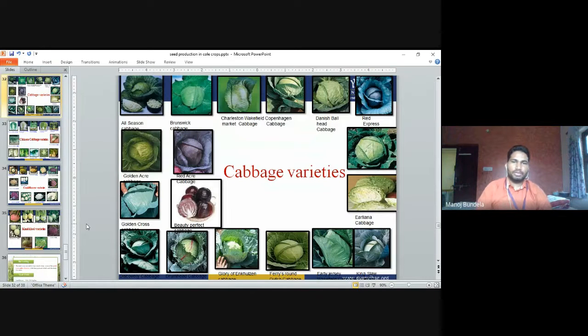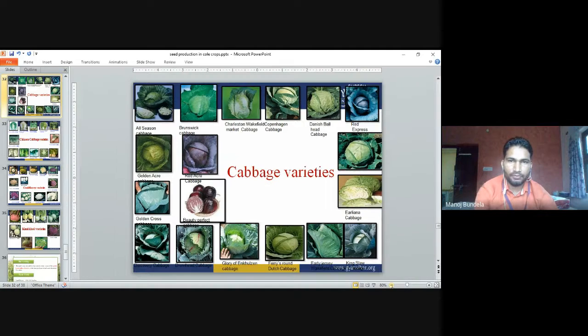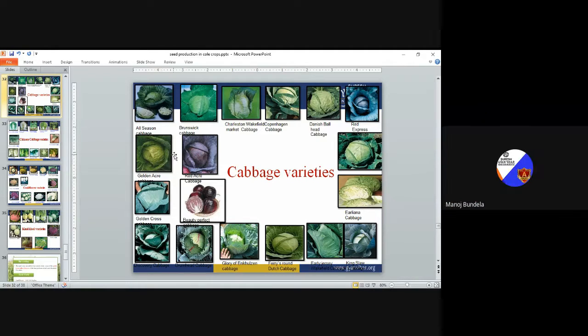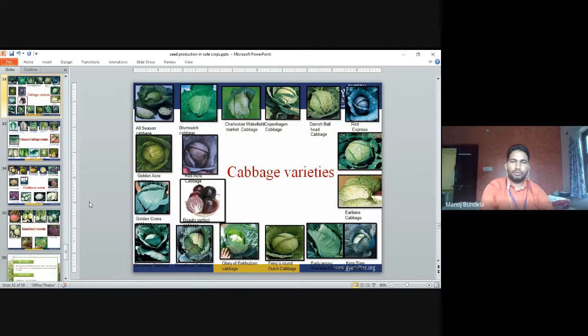Varieties. So these are the all-season cabbage varieties. We have already discussed varieties like Red Express cabbage, Harliner cabbage, Red Acre cabbage, Golden Cross cabbage, Beauty Perfect cabbage, Golden Acre. So these all are different varieties of cabbage, and the color of the head is different. Like in Red Acre, red color cabbages are there. This is green, completely green color. Some light greens are there, light yellowish colors are there. So these are all different colors. Pink Slaw, these all are developed in different countries and different parts of India.